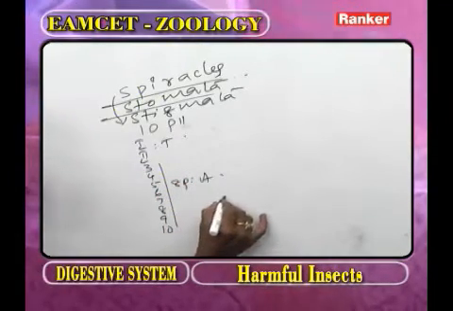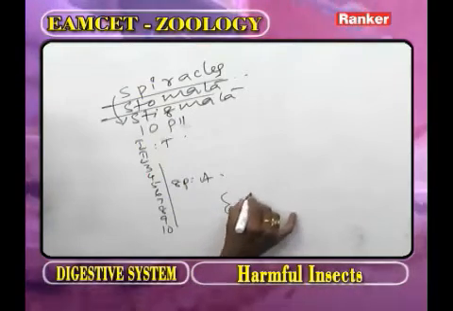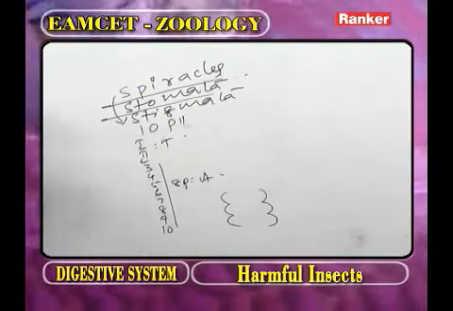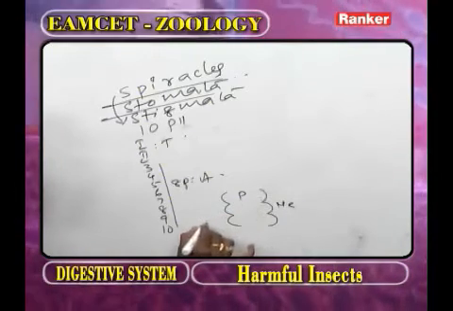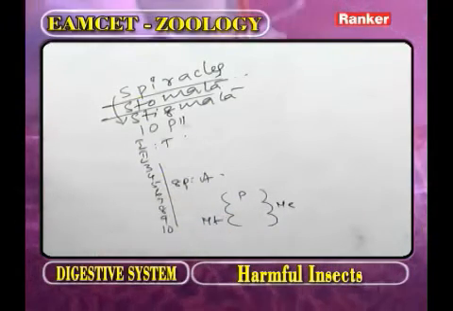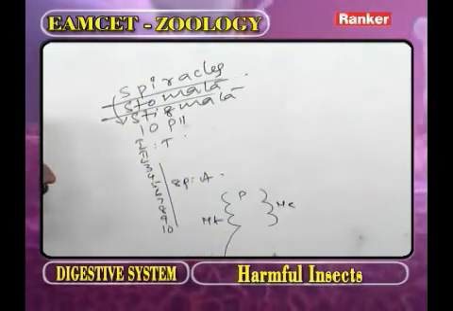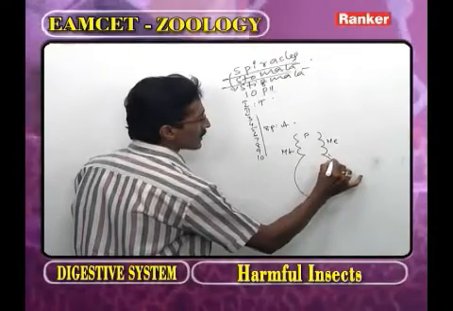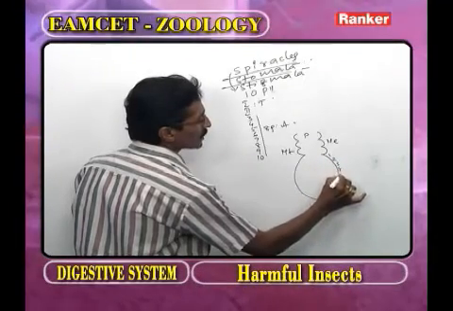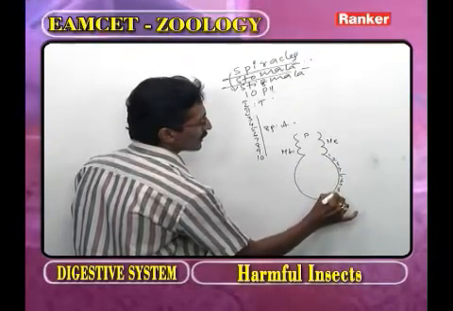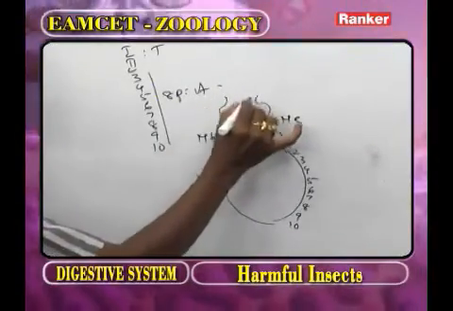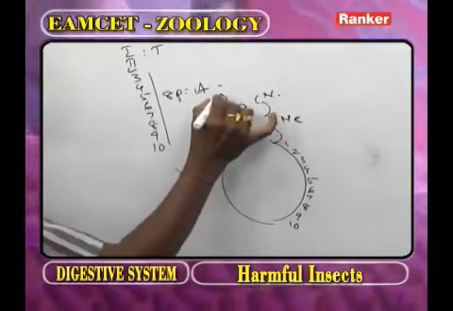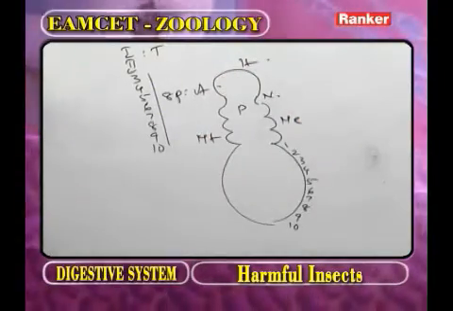Now this part we call the thorax. As we observe the thorax, this is the prothorax, this is the mesothorax, this is the metathorax. Now this part we call the abdomen: first, second, third, fourth, fifth, sixth, seventh, eighth, ninth, 10th. Now this part we call the neck, and this part we call the head region.